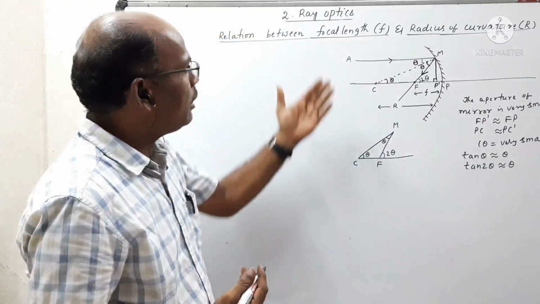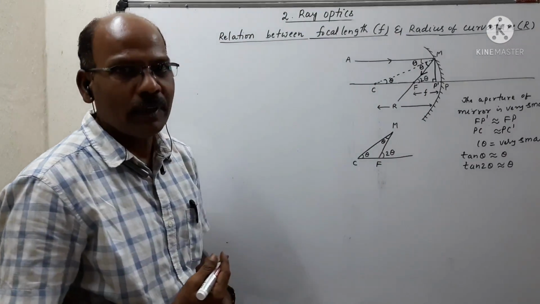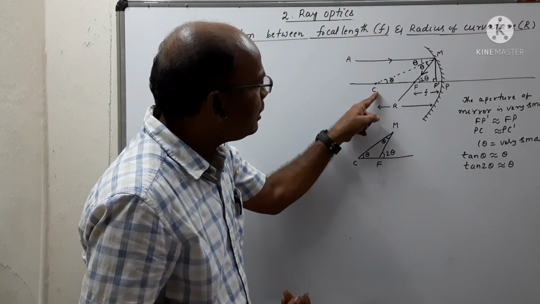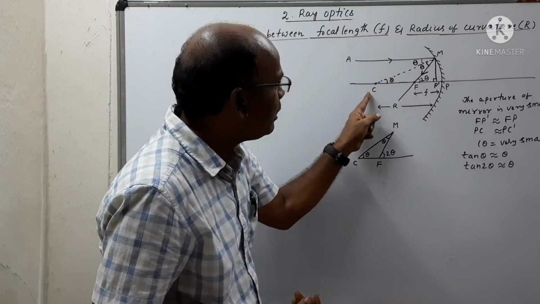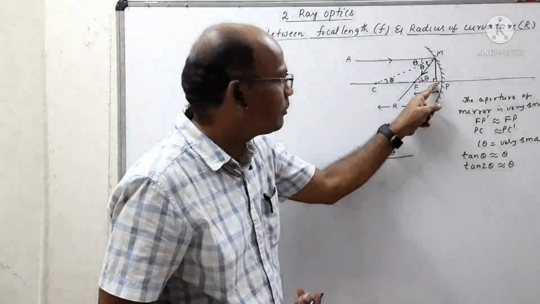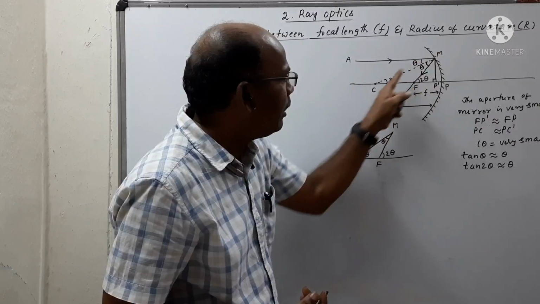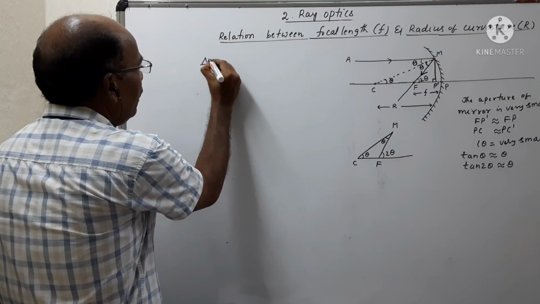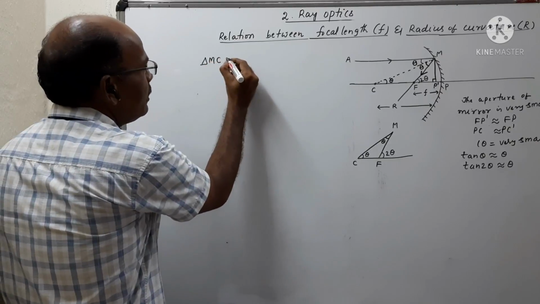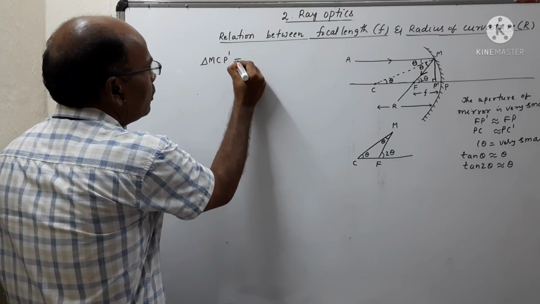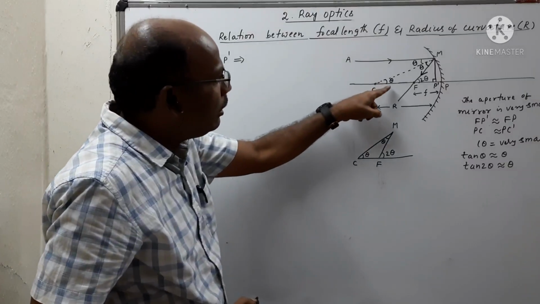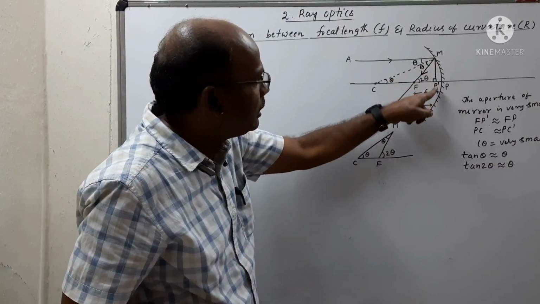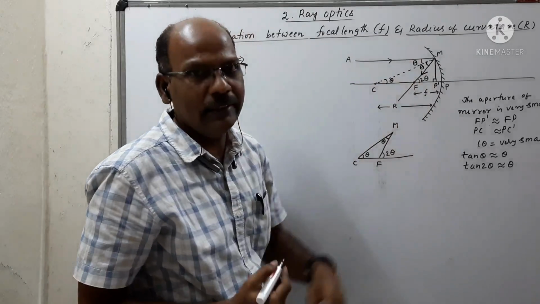Let's find the relation between focal length and radius of curvature. First we take the triangle MCP dash, so we can find the value of theta. We can write tan theta is equal to opposite side by adjacent side.